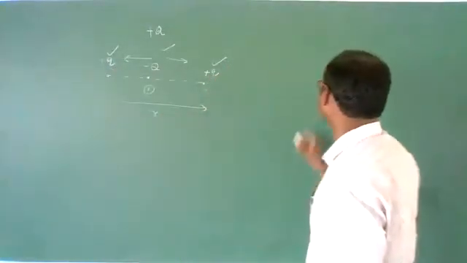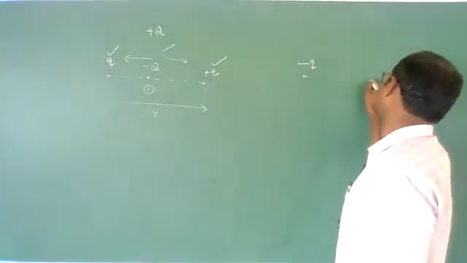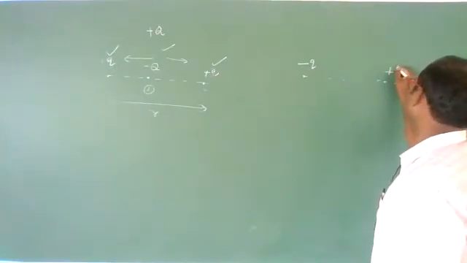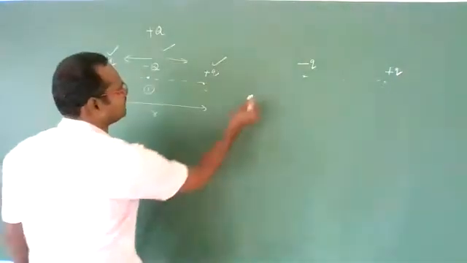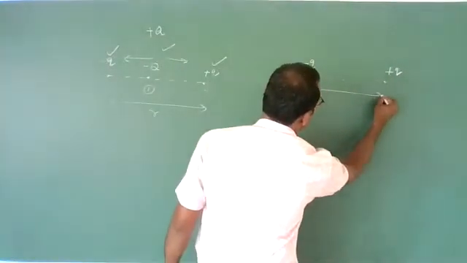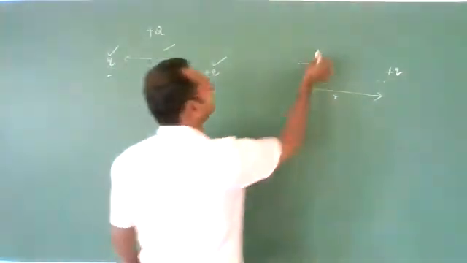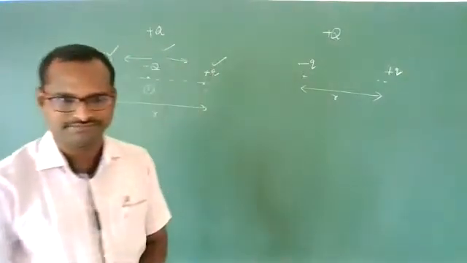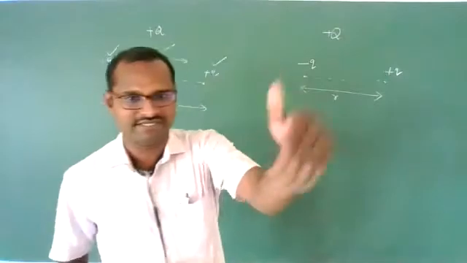Abhay, your question now. One charge is minus q, another charge is here, plus q charge. Two charges are there, and they are separated by some distance, let us suppose r. Now I am having a third charge, capital Q, plus Q. Positive charge with different magnitude, but these two are the same magnitude. Later we will take a different magnitude.